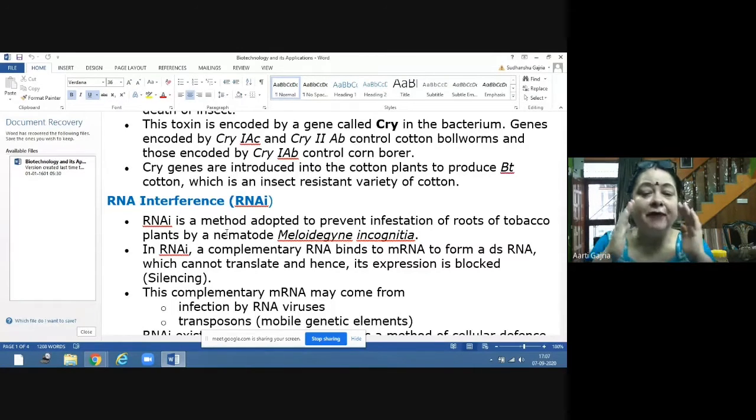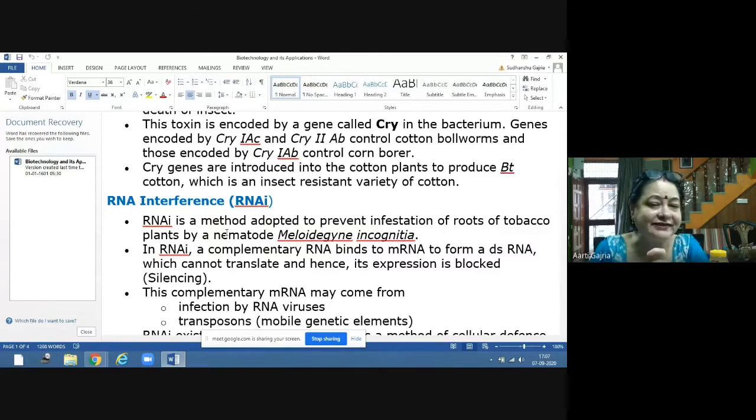That means the messenger RNA will not be able to do its function of producing proteins. So the proteins will not be formed. The protein which was normally being formed by that messenger RNA will not be formed. That means the process of translation will not occur from that particular messenger RNA, because we have blocked that particular messenger RNA.